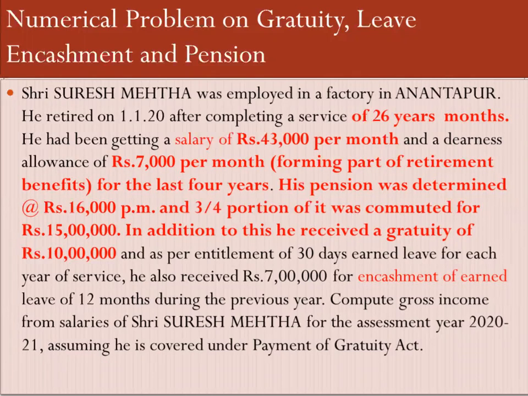Now, this is part two. Part three is he is entitled to a pension of rupees 16,000 per month, and out of which what he did was he commuted 3/4 of the total pension, and for which he got rupees 15 lakhs. In addition to this, he received a gratuity of rupees 10 lakhs.